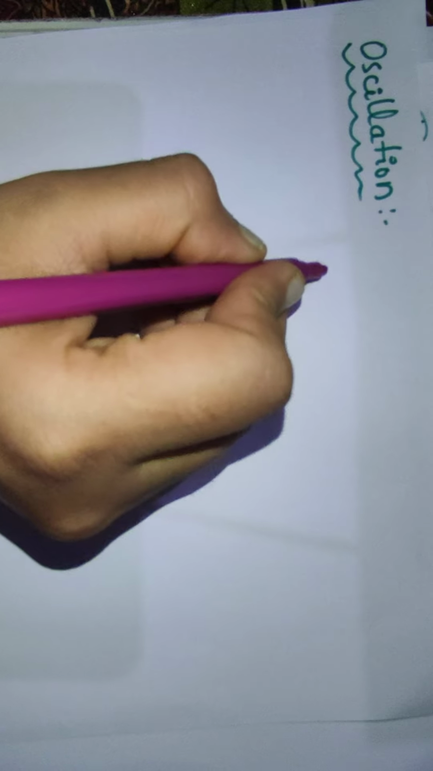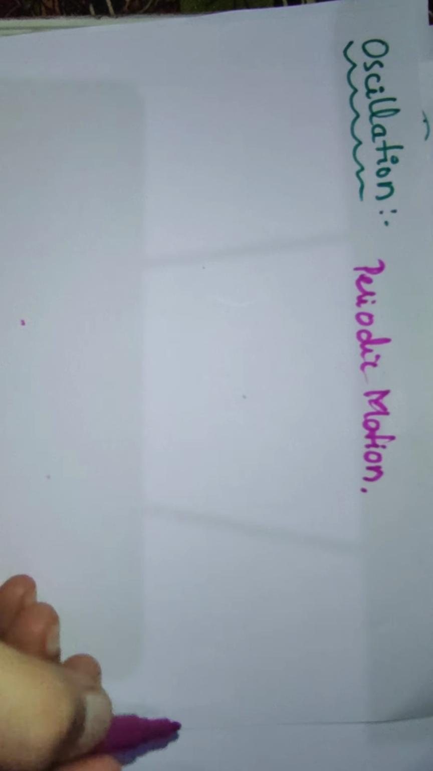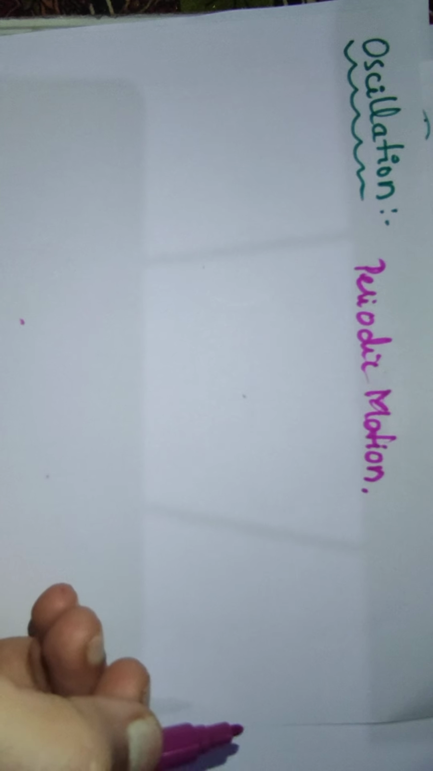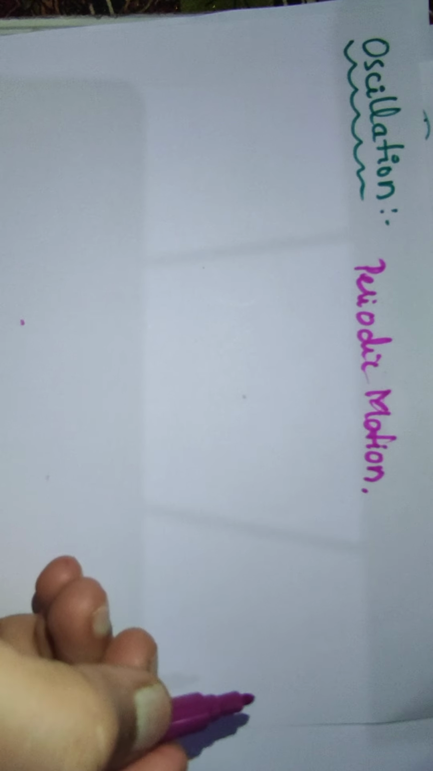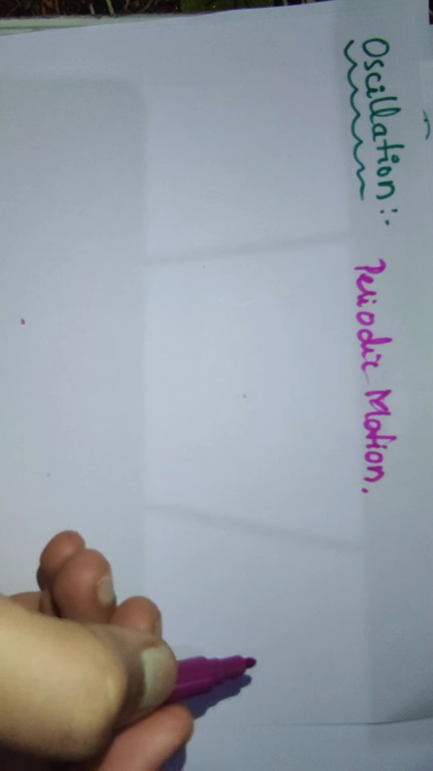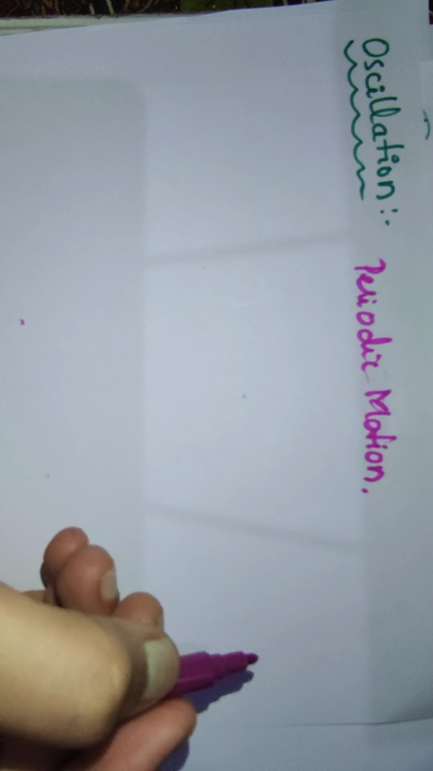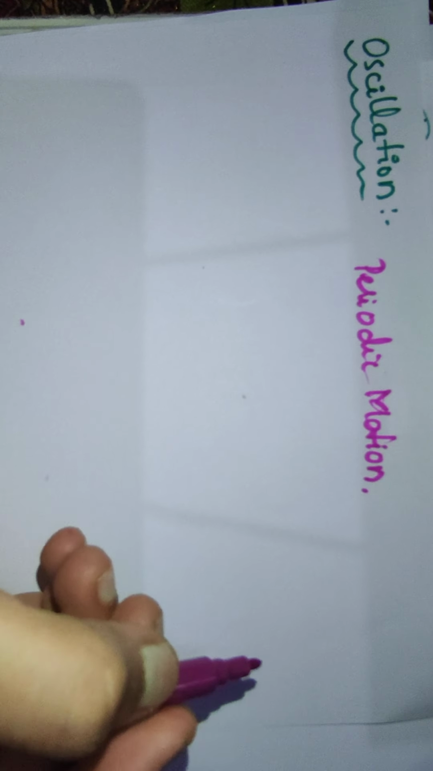What is meant by periodic motion? Here, in a sum of time, the object will be oscillating, that is, the motion will be repeating in a such a time about an equilibrium position. That is called periodic motion. It is measured in a particular time, during which the object moves back and forth. That is what we call periodic motion.